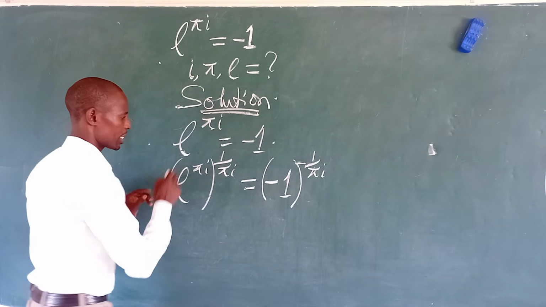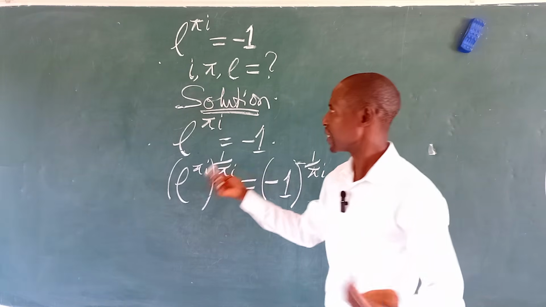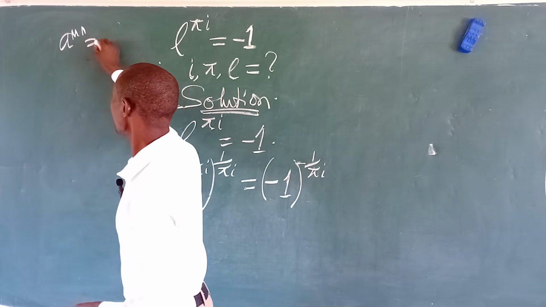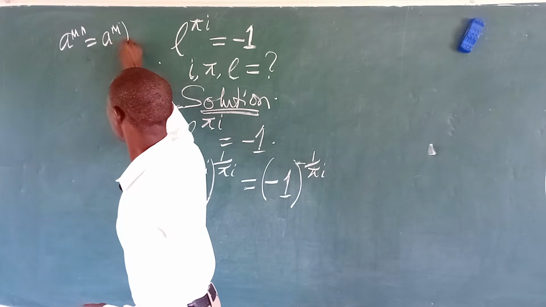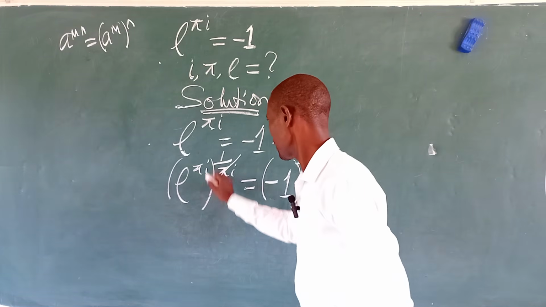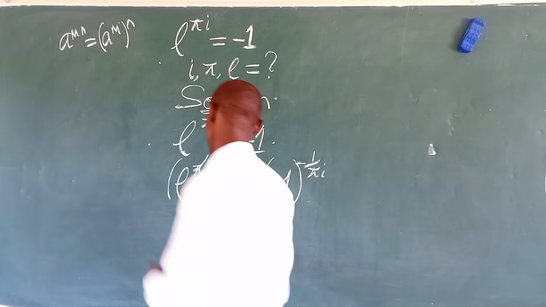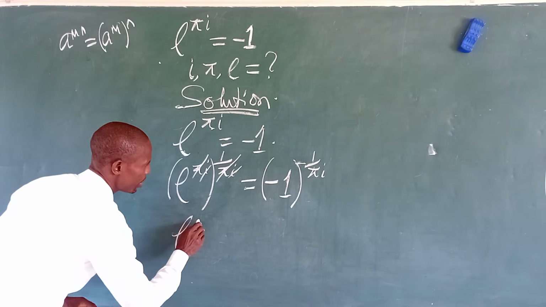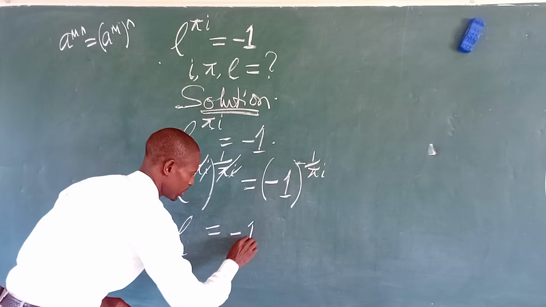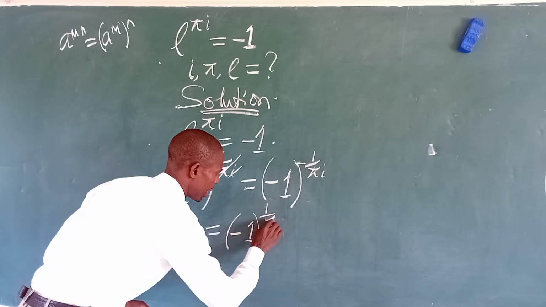So if you check this, we can use the law of indices, which says that a raised to the power of mn is the same thing as a to the power of m, all raised to the power of n. We all know this, right? Good. So with this, the pi iota leaves the system. We are now left with e raised to the power of 1 equals minus 1 all raised to the power of 1 over iota.